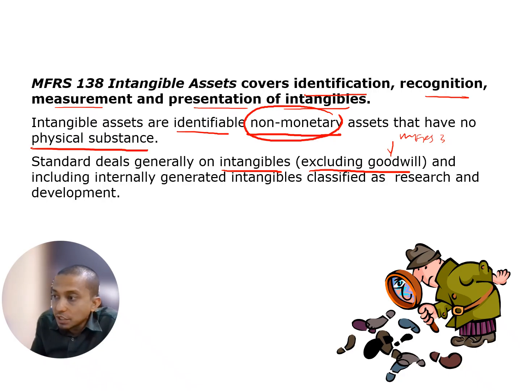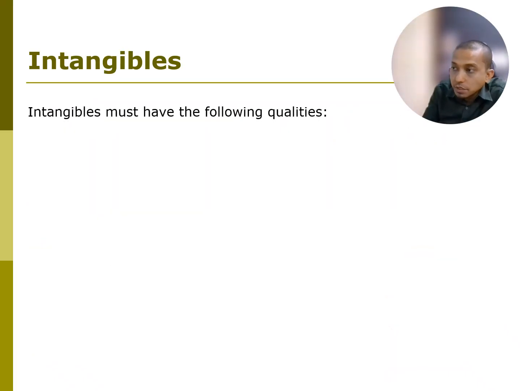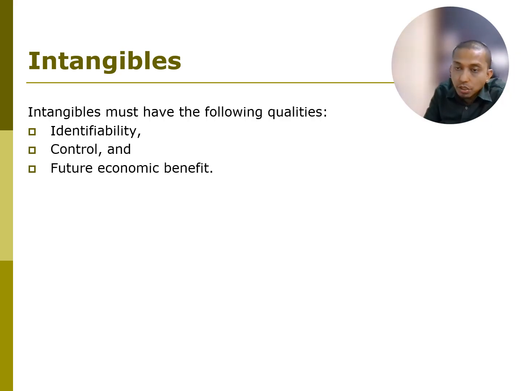And it includes internally generated intangibles classified as research and development. If it is research and development, it is covered. Yes, it falls under this MFRS. But again, only development can be capitalized, and not 100% of development can be capitalized, only part of development if it meets the criteria, right? So intangible must have the following qualities, which are identifiable, control, and future economic benefit.